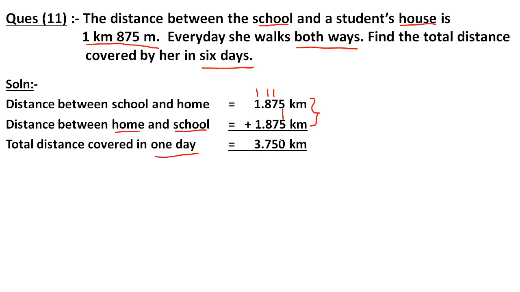एक दिन में वो टोटल कितना चलती है? 3.750 kilometer. Okay. So how much will she cover in 6 days? To find that, I will multiply this number with 6. Okay. So next step is distance covered in 6 days. So now multiply 3.750 into 6. 6 को 0 में multiply करेंगे तो 0 आएगा.